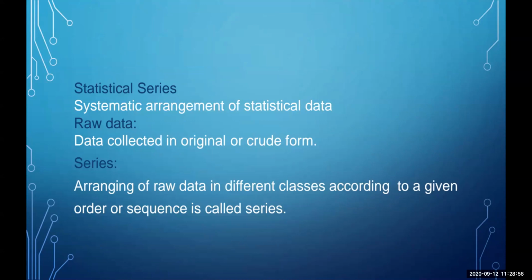After that, I'm going to convert that raw data into tabular form or a pie chart or graphical representation, and then analyze and interpret that data and come to the conclusion. So the data collected in original or crude form is known as raw data, and series means arranging raw data in different classes according to the given order. That is, arranging the data in series or in sequence.